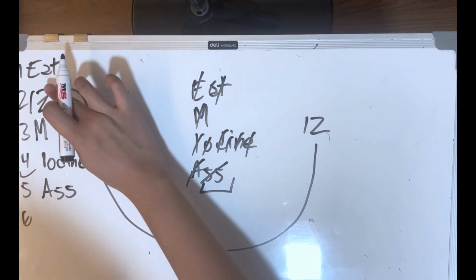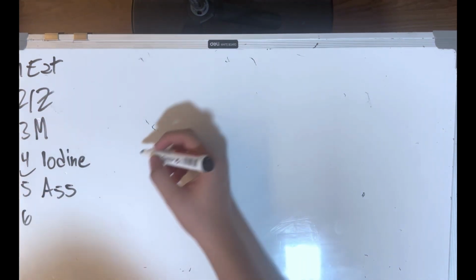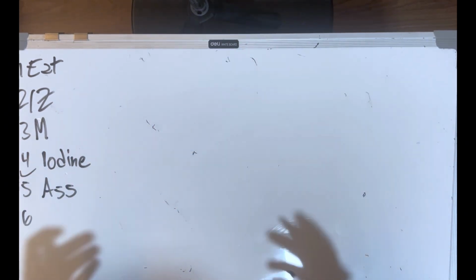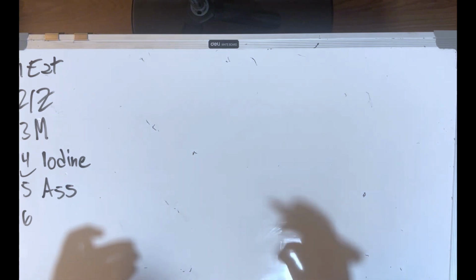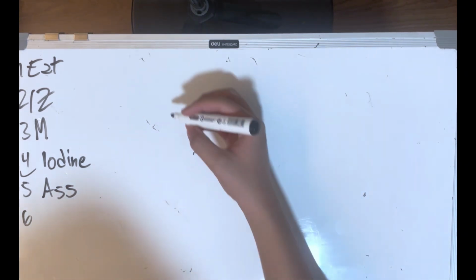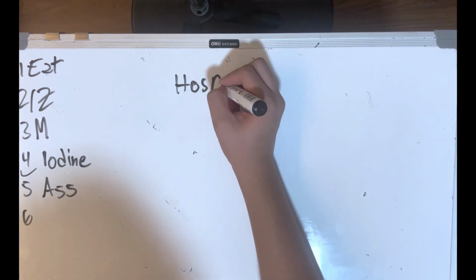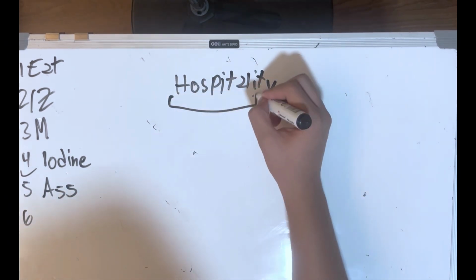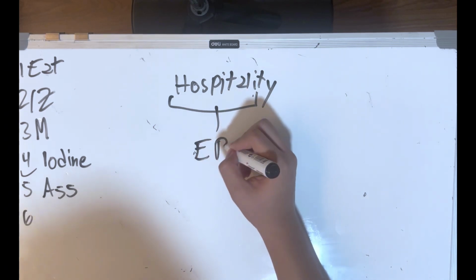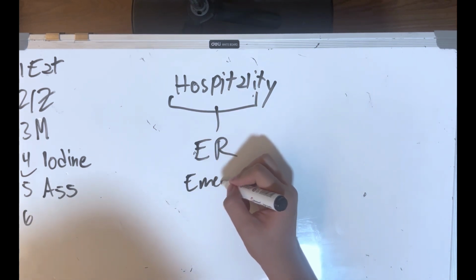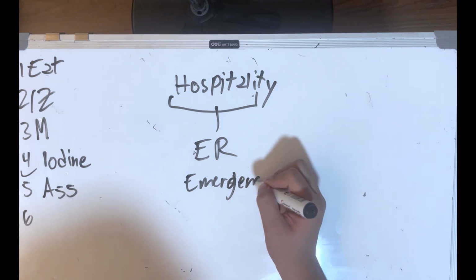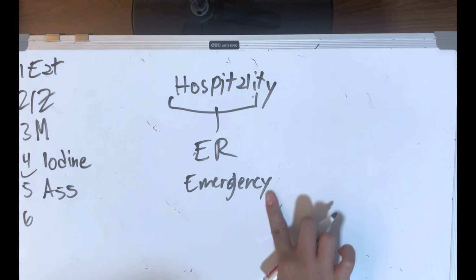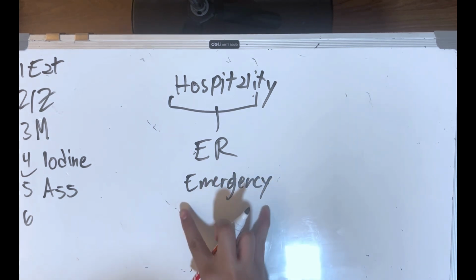So 12. Finally, what we're going to do is we're going to talk about hospitality. Hospitality is one of Filipinos' very famous characteristics and traits. So let's talk about hospitality. And one part of that is hospital. In the hospital, we have the ER, or the emergency room. Let's cancel room for a second, right? So let's just focus on emergency.